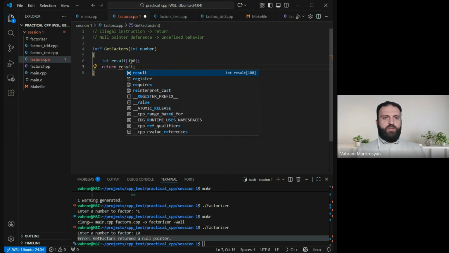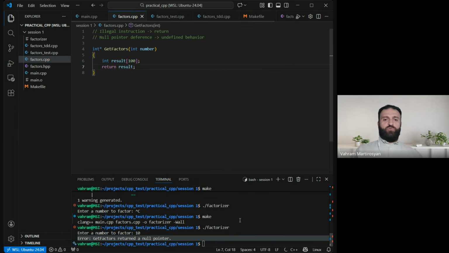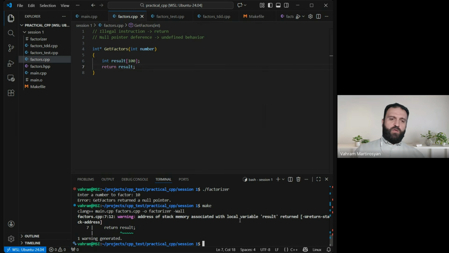Sorry, result. So at least not to have that situation. Now, if I try to make, I will get a warning which says address of stack memory associated with local variable result is returned. Always pay attention to the warning. So this warning shows me a very fundamentally wrong situation that I just created in my code. Okay, what have I done?